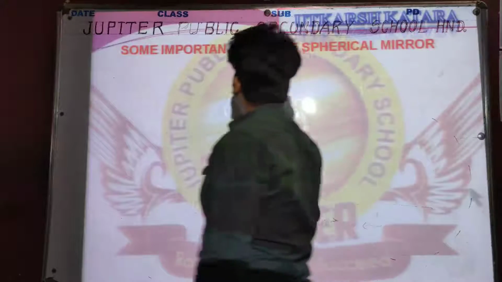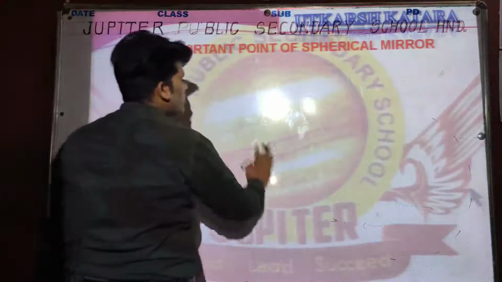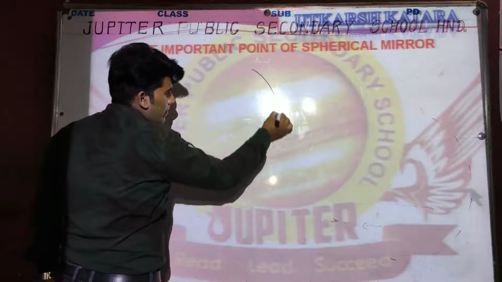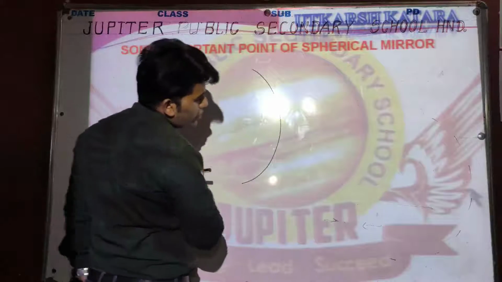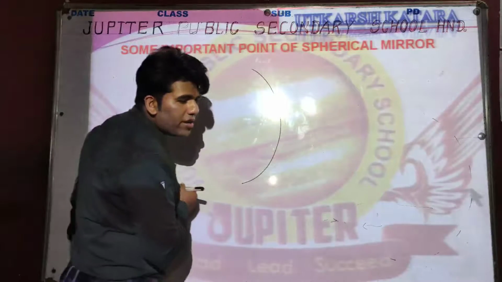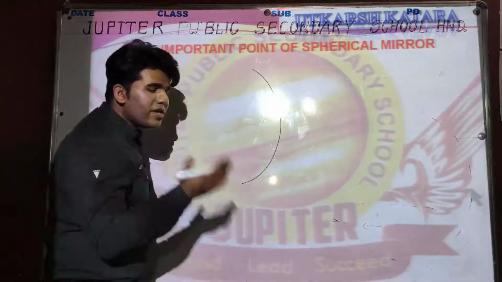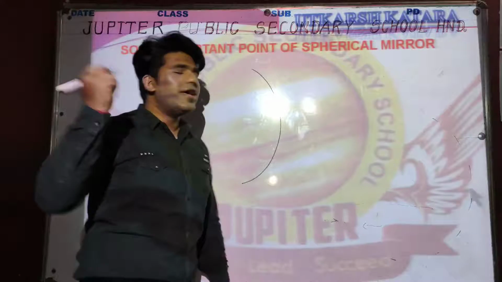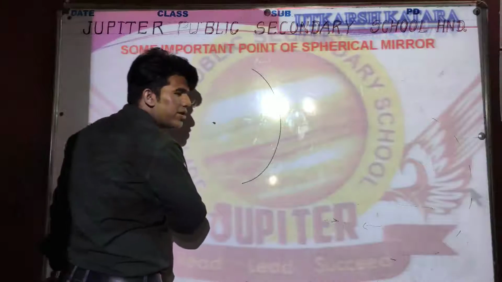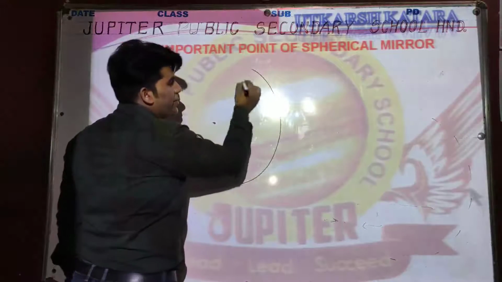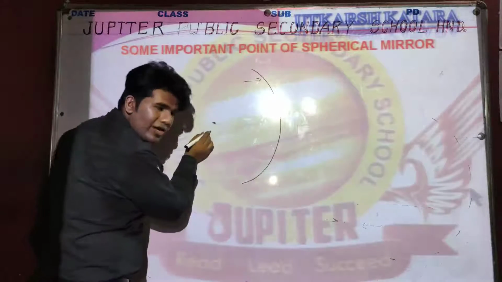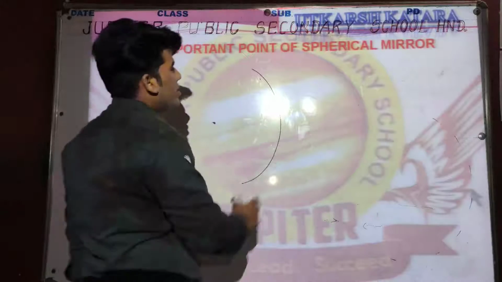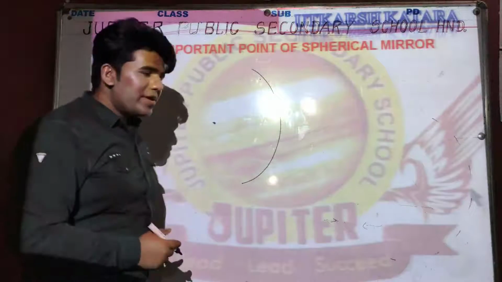Some important points of the spherical mirror. Let's check out what are some important points. We all know that this is a diagram of a concave mirror. Yes, speak with me. This is the diagram of a concave mirror, and this is the center of a sphere. The reflecting surface is toward the center of the sphere. Yes or no? Okay.